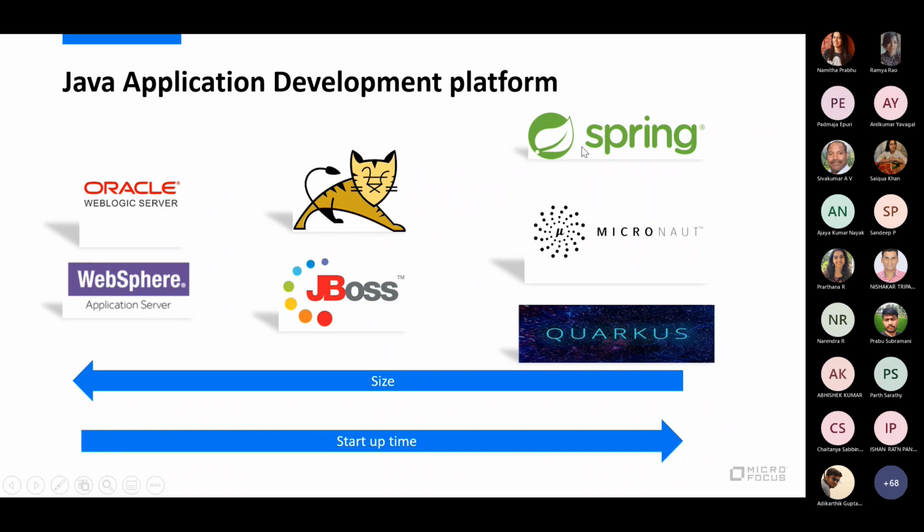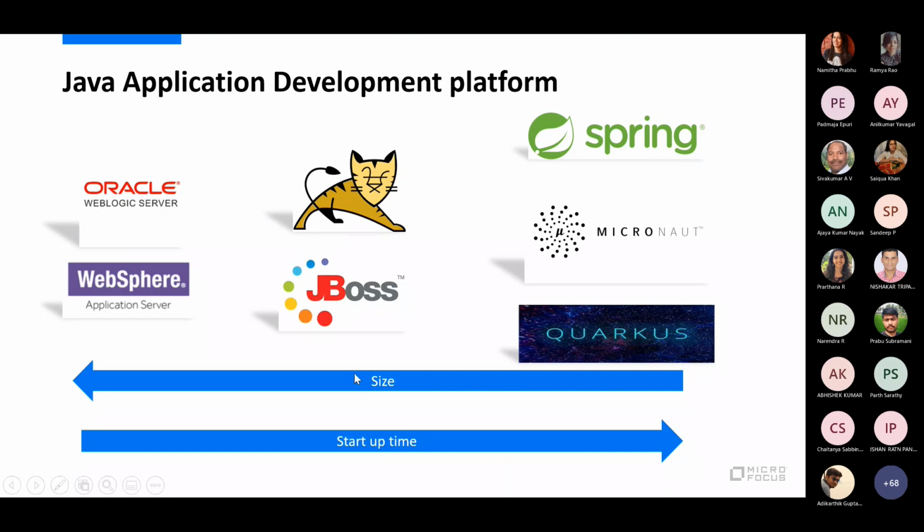And now we are looking at new modern application platforms like Spring Boot, Micronaut, and Quarkus. Micronaut and Quarkus are a little bit more advanced than Spring Boot, so you can have a look at them later. They come with a lot of cloud native technologies and support serverless architecture out of the box, but they are not as popular as Spring Boot.